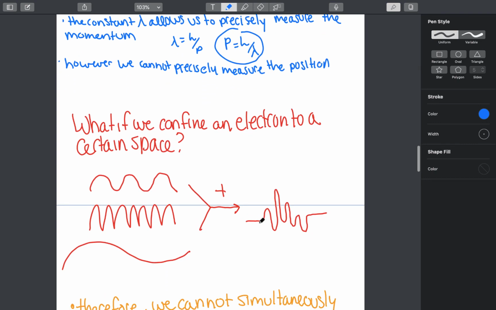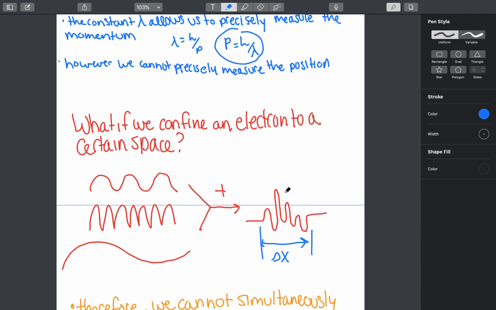So what if we did the opposite? What if we could confine an electron to a certain space? So in order to do this, you can add a bunch of different wave functions together, and they add together to form this pulse wave. So as you can see here, the space in which the electron can occupy is much smaller, so the uncertainty is much smaller.